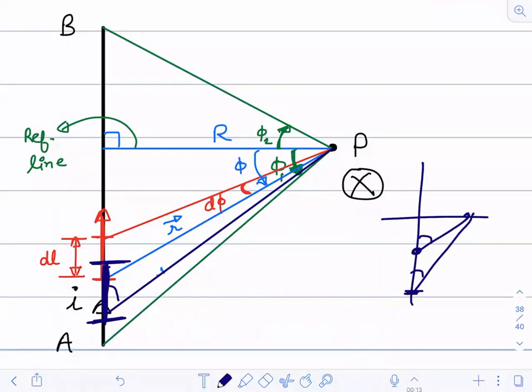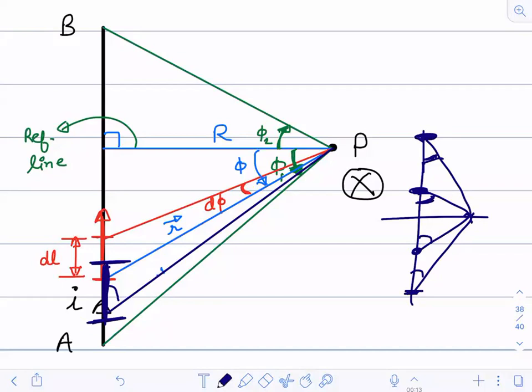So if you change the position of this current element, what is happening? This theta is also changing. Yes or no? If I take the current element here, this is the angle. If I take the current element over here, this is the theta. Which angle is greater, this one or this one? This one is greater than this. So theta is also a variable. dL is also a variable.